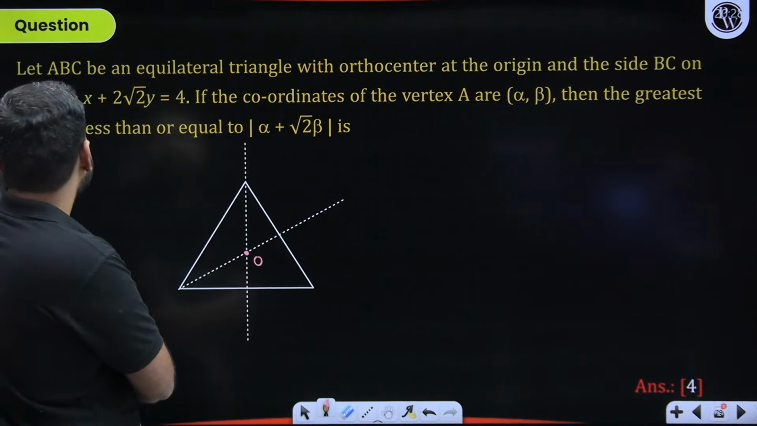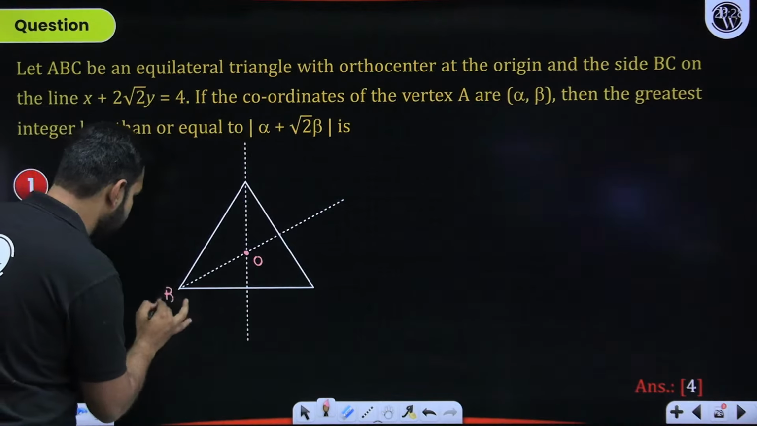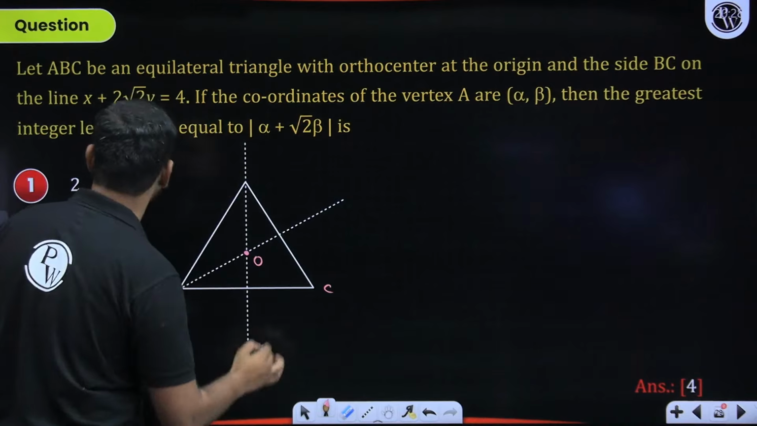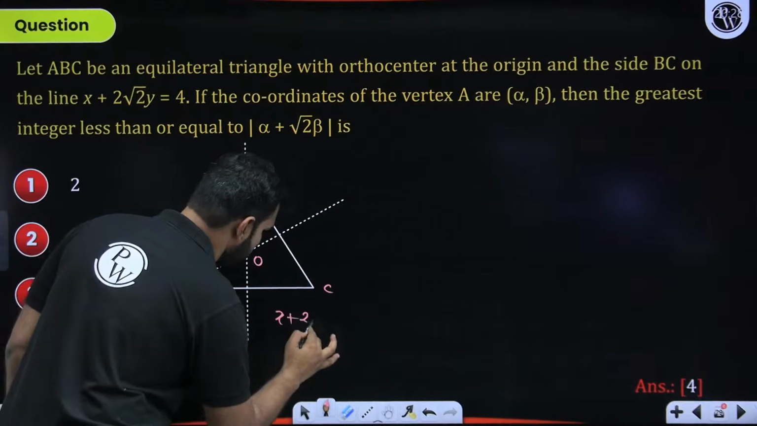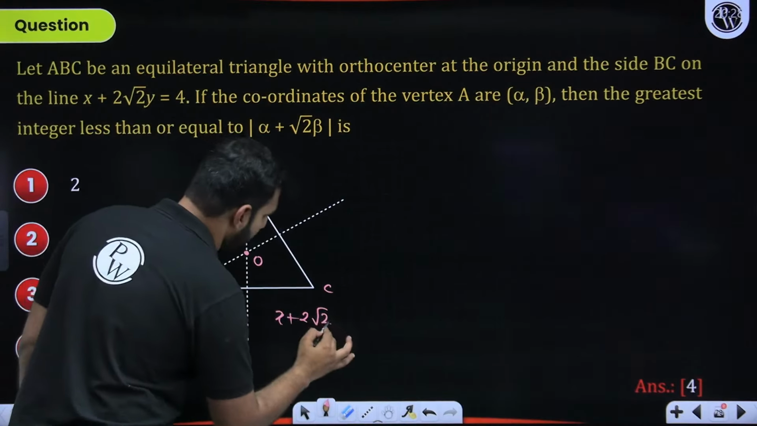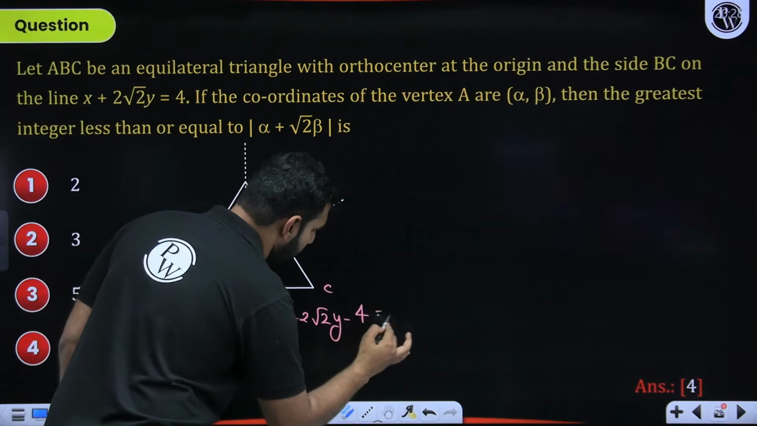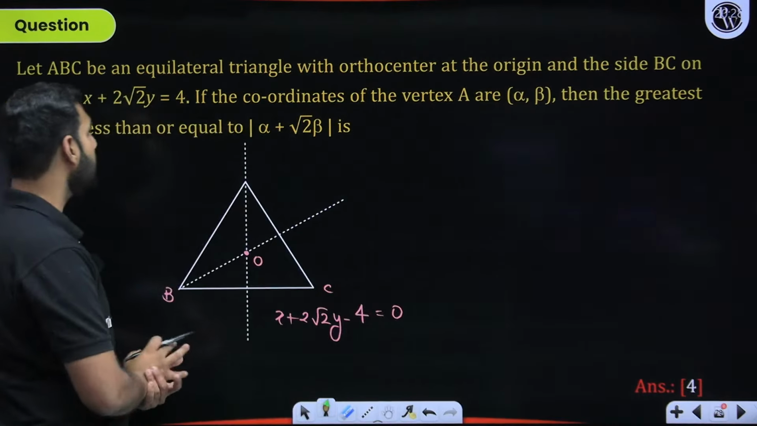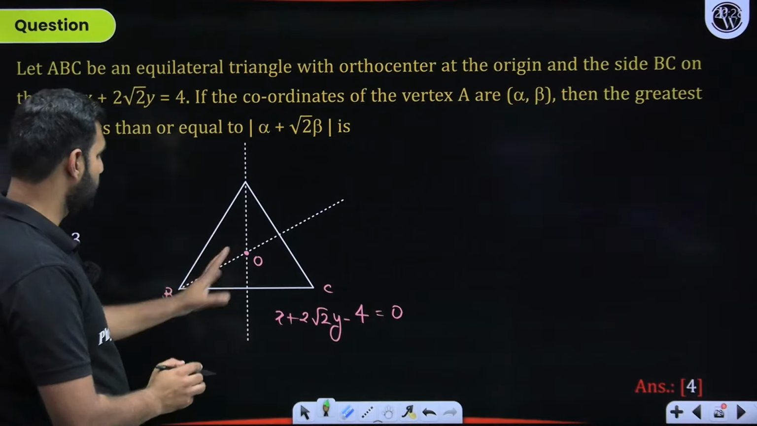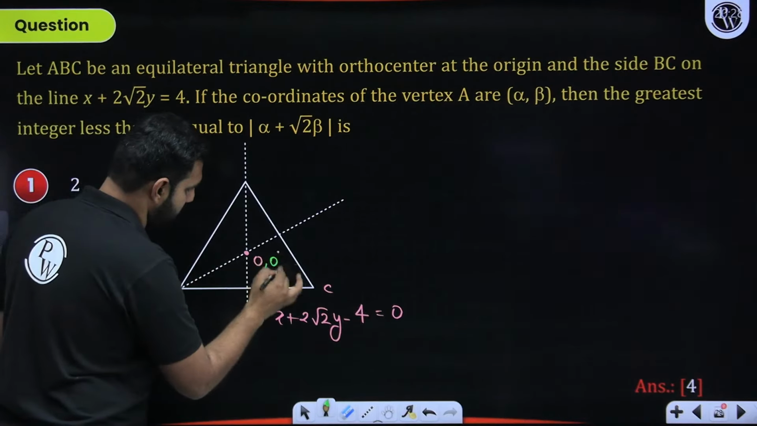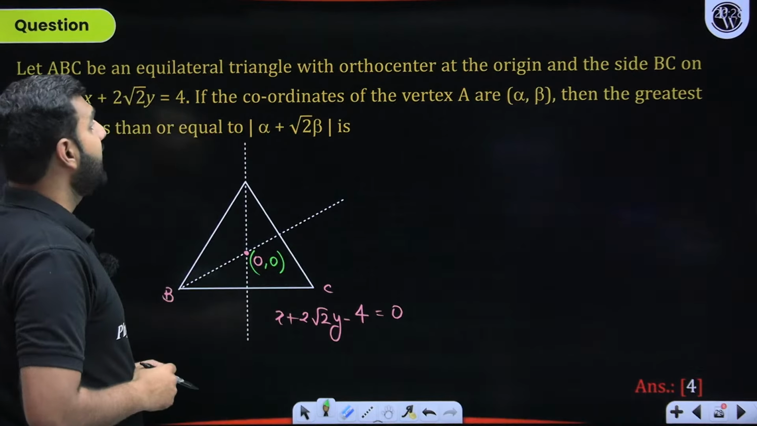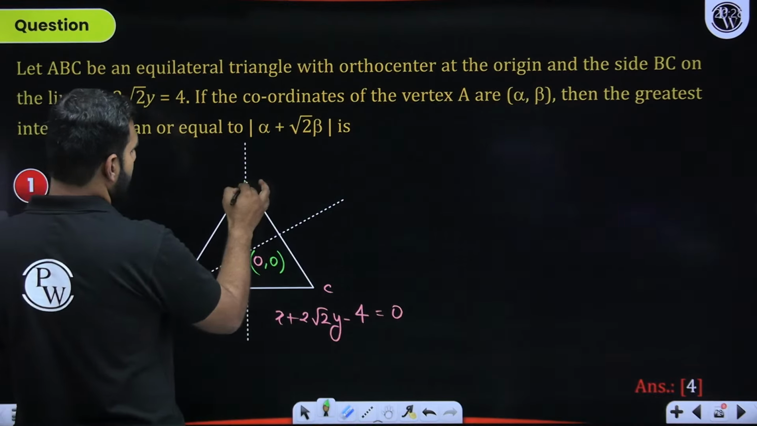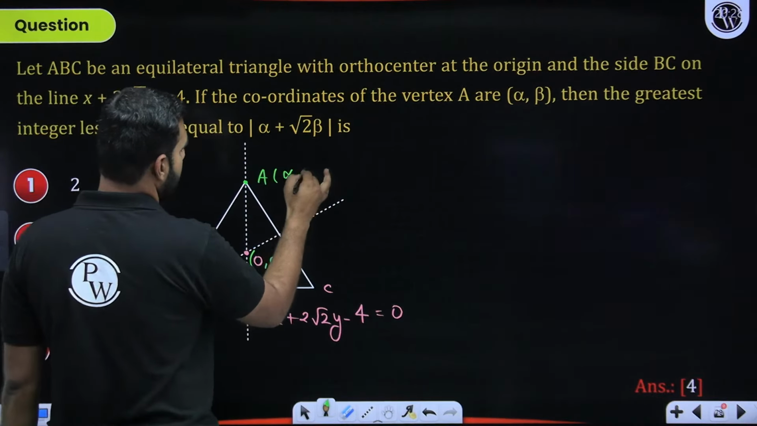And we are told the side BC is the line x plus 2 root 2 y minus 4 equal to 0. That's the line, right? Now, when I proceed ahead with this, this is the origin, mind you everyone. And then the vertex A will be given as alpha comma beta.